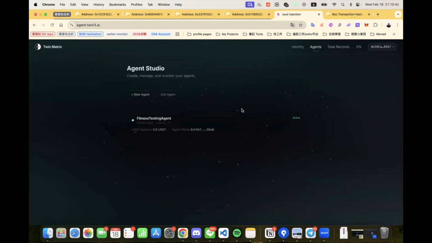Now let's demonstrate another important capability. A single SBT owner can create multiple agents for different purposes and interaction strategies. This allows users to separate how their identity is expressed across different contexts. For example, one agent might be authorized only for physical signals to match sports-related tasks, while another agent could be granted digital or social signals for completely different use cases. In other words, identity remains unified under the SBT, but execution strategies can be modular across agents.